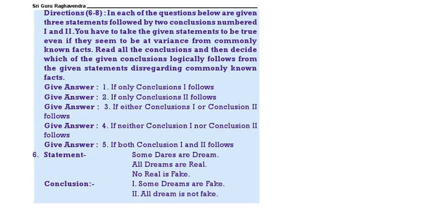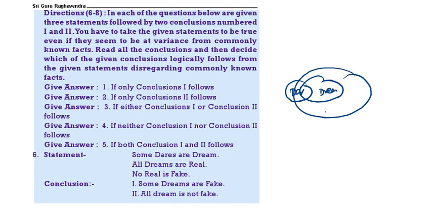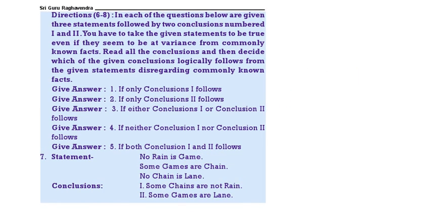Next one. So these are the syllogisms you have to draw by using the Venn diagram. See the first one. Some dates are dream. All dream is real. No real is fake. Now some dream are fake. Does not follow. No dream is fake definitely follows. All dream is not fake. No dream is fake implies all dream is not fake. Second one definitely follows.